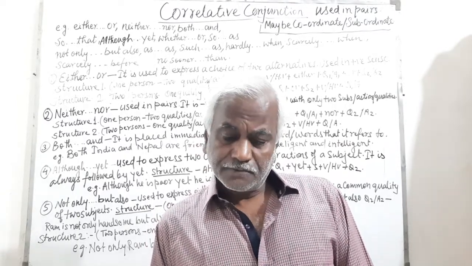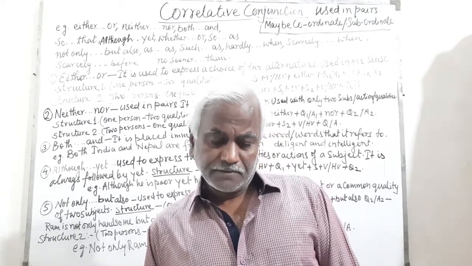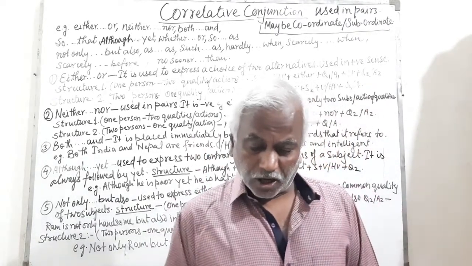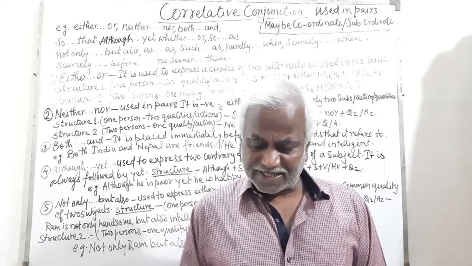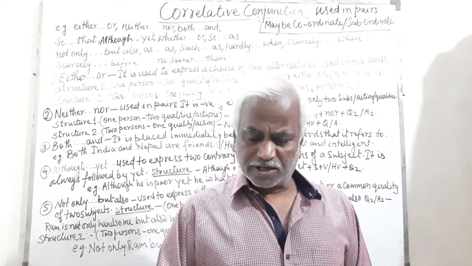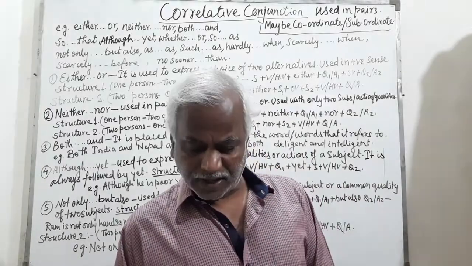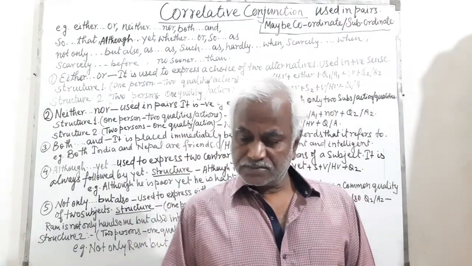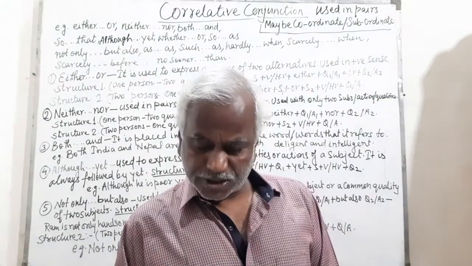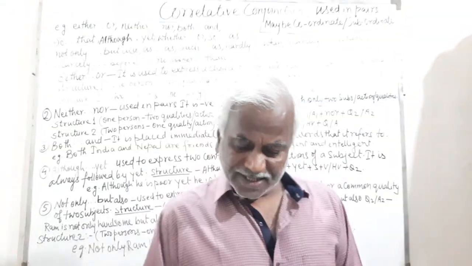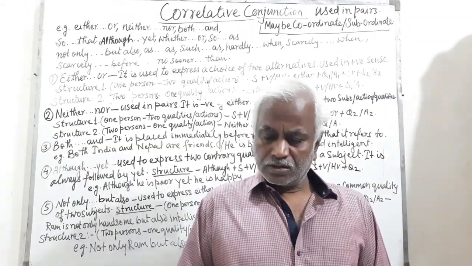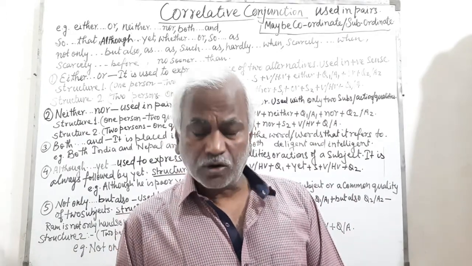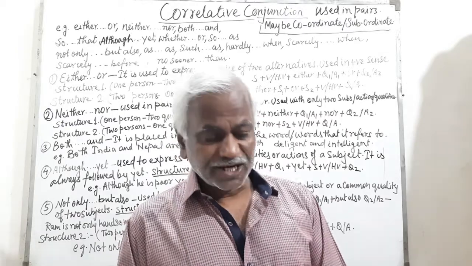In that case, both the clauses must have do or does, otherwise the sentence will be wrong. Its structure is subject plus do or does not plus quality 1 or action 1, nor do or does plus subject plus quality 2 or action 2. He does not smoke nor does he drink.